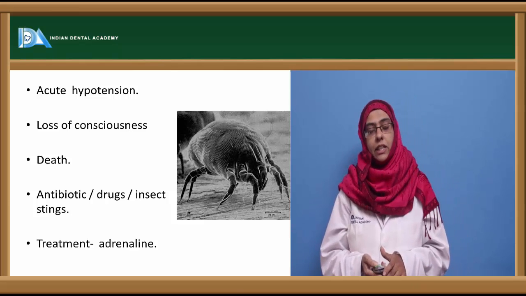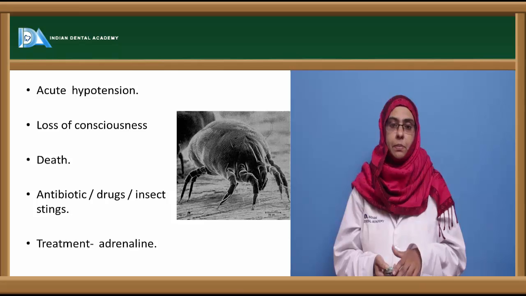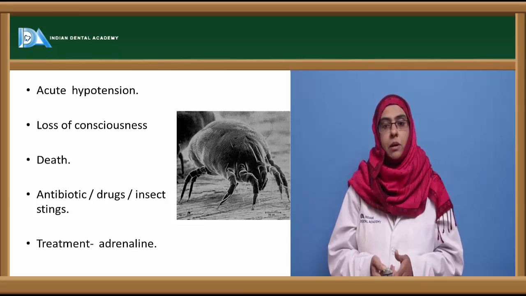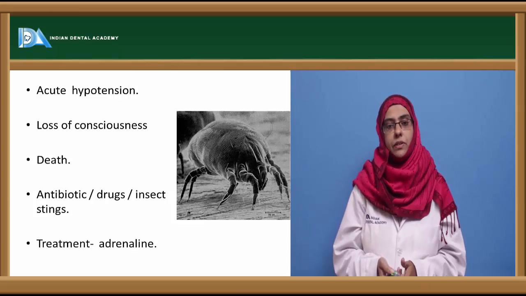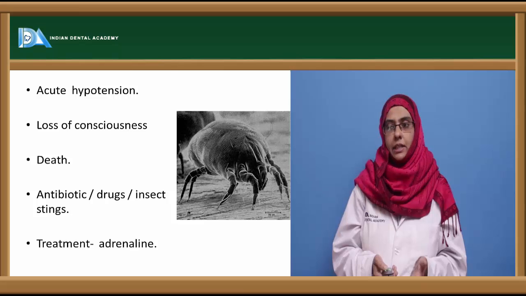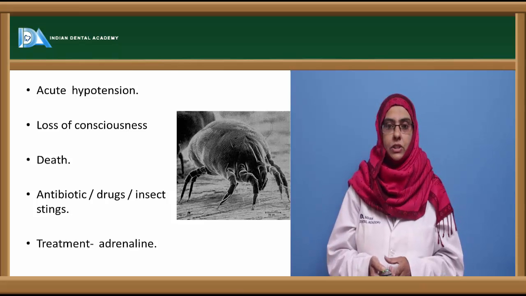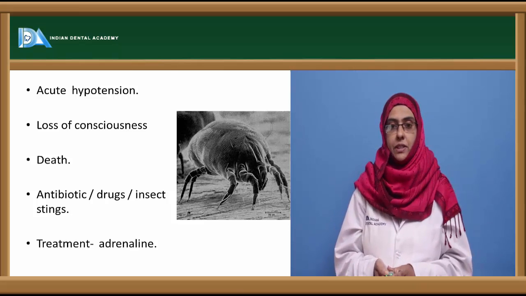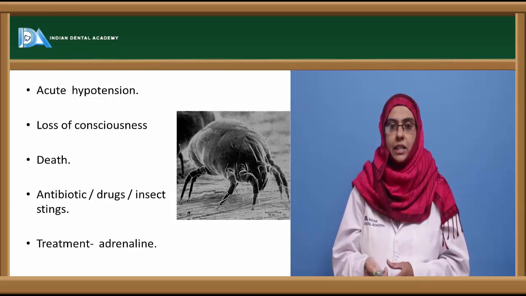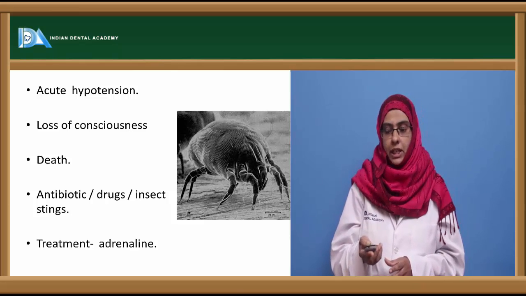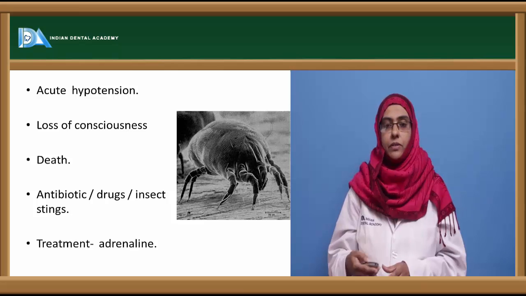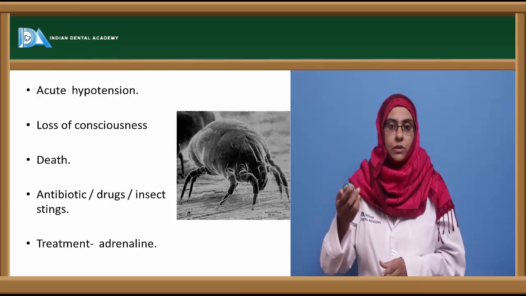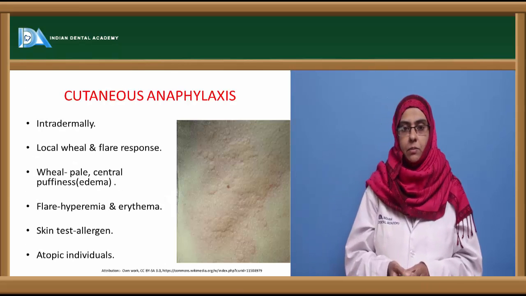So initially it was heterologous serum that was thought to be the culprit for this type 1 hypersensitivity reaction in human individuals, but nowadays we can see this type of reaction with antibiotics or drugs and even insect stings. The prompt treatment that can be given for this type 1 hypersensitivity or anaphylaxis reaction is adrenaline. Adrenaline usually neutralizes the symptoms associated with type 1 hypersensitivity reaction and tries to reduce the production of IgE antibodies.